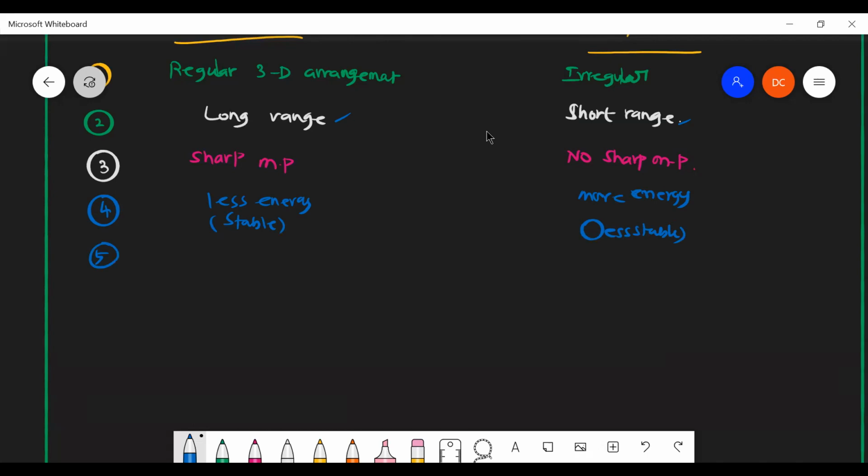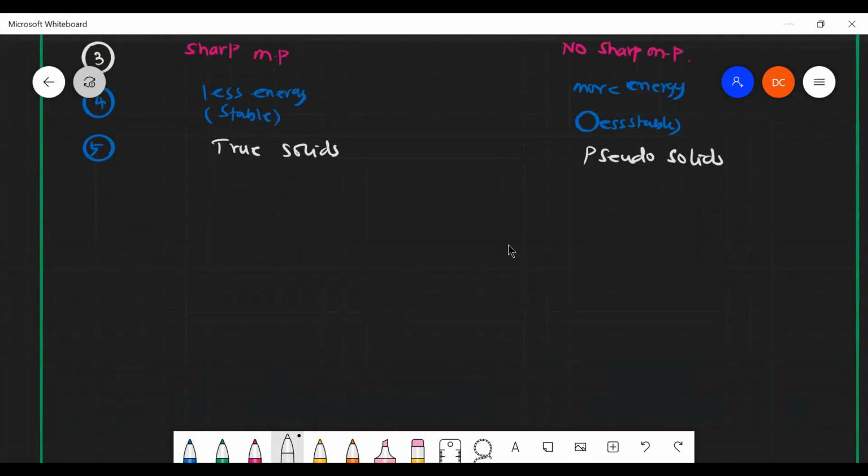Okay, next one is Monisha. Crystalline solids are true solids and amorphous solids are pseudo solids, like liquids. Why are they called pseudo solids? They behave like liquids.